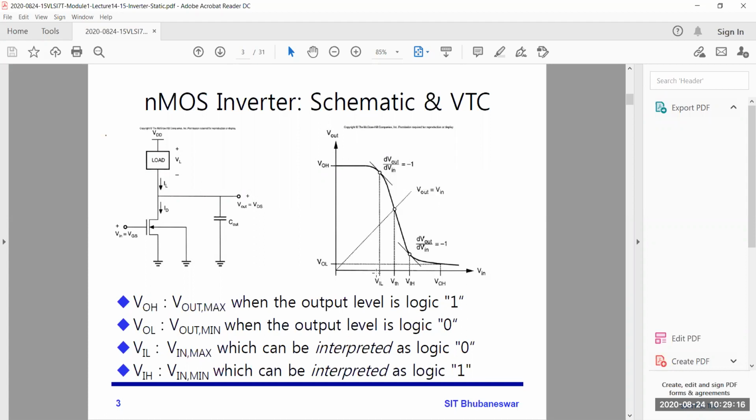Because the transition is such that whatever amount of voltage you change at the input, the same amount of voltage will change at the output. So this is -1, two points. Okay, VIL and VIH, both derivatives are -1. This applies to calculate VIL, VIH, VOL, VOH, which are required for calculating the noise margin.